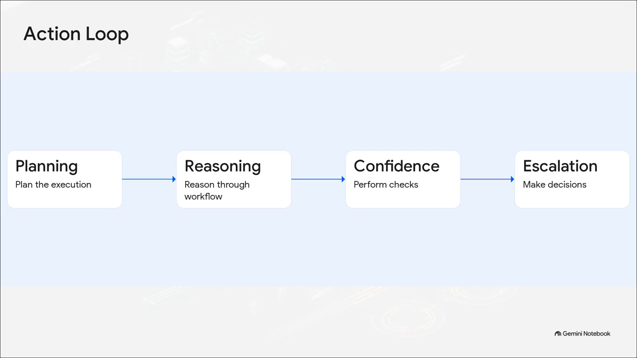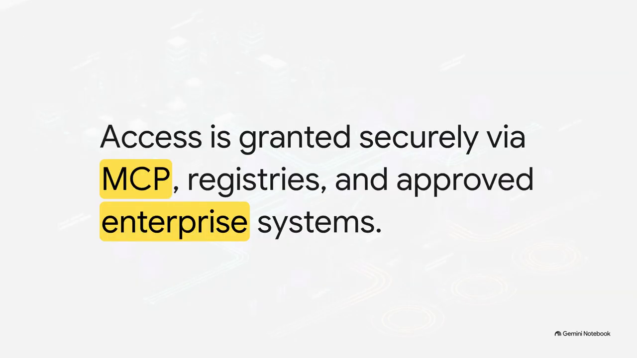Step 3 is absolutely crucial, perform confidence checks. Does the agent actually have enough context to know this action is safe? And Step 4, make escalation decisions. If confidence is low, kick it up for human approval. Once confident, tool access is granted, but strictly through secure channels like MCP, registries, and agent gateways.